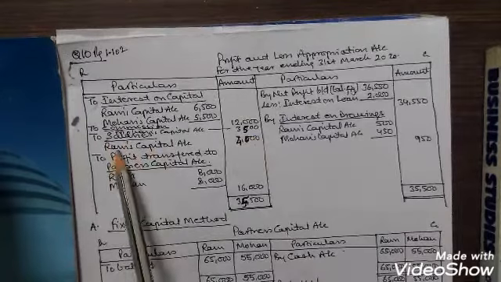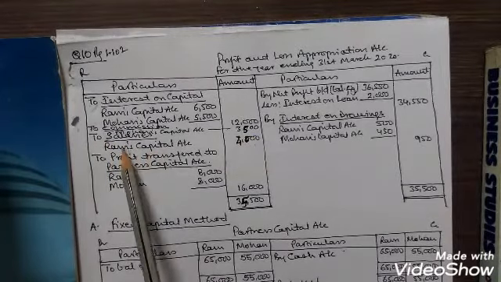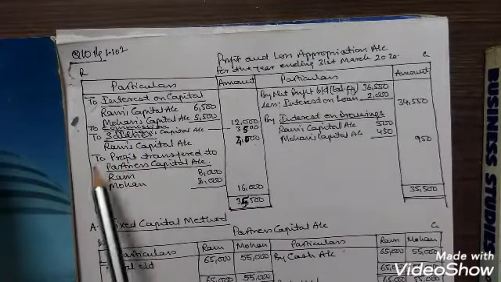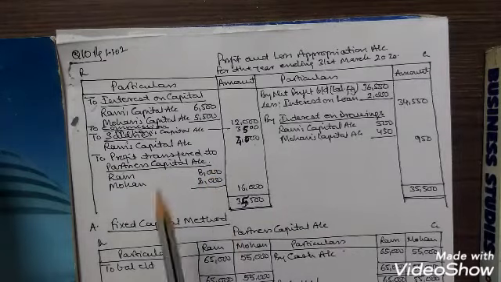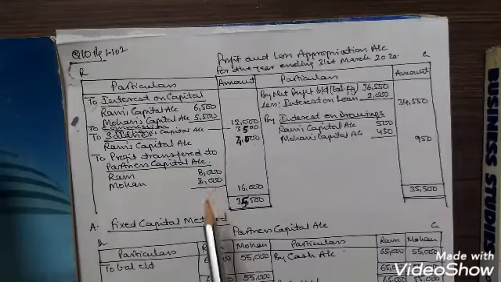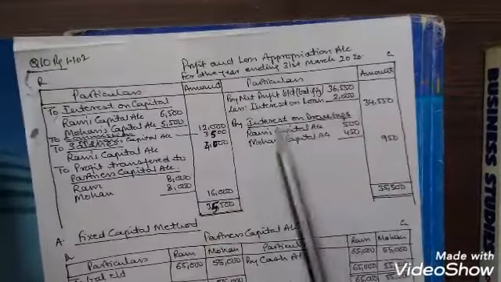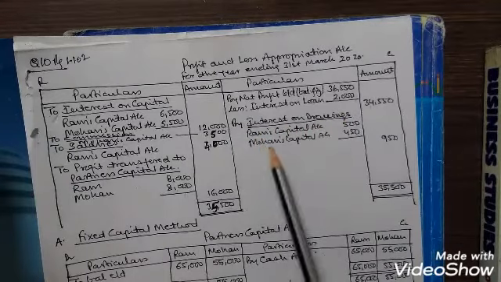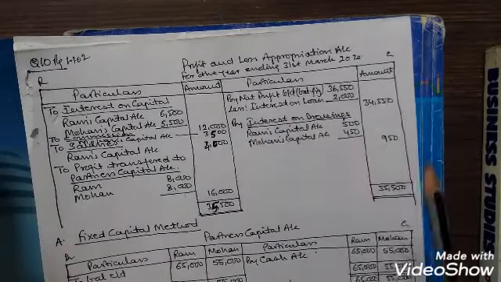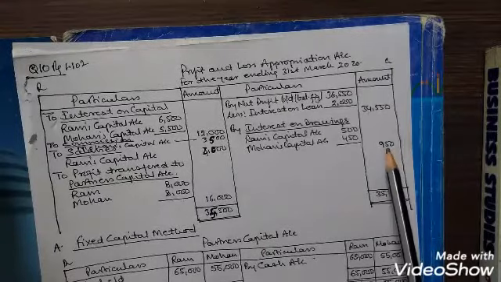Then salaries which is given to Ram. So Ram's capital account 4,000. And the profit comes to rupees 16,000, which is distributed between Ram and Mohan. Profit transfer to partners capital account, Ram and Mohan 8,000, 8,000 each. Now we will balance, on the credit side by interest on drawings is given. Ram's capital account 500, Mohan's capital account 450. So it comes to rupees 950.